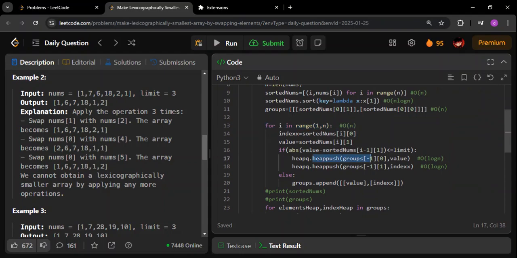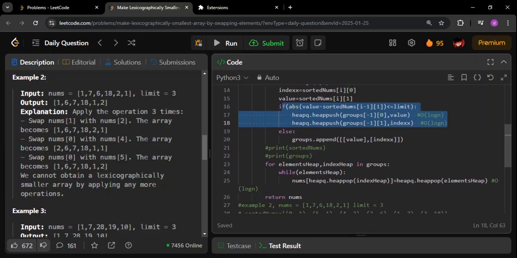We are doing some heap push at max. Heap push is going to take logarithmic time. Let's say n elements are already there in the heap, it is going to take log n time. That's why I've written a logarithmic complexity for them. But for heap I have to calculate the complexity differently, I will come to that. See here, and then finally we're doing the pop.